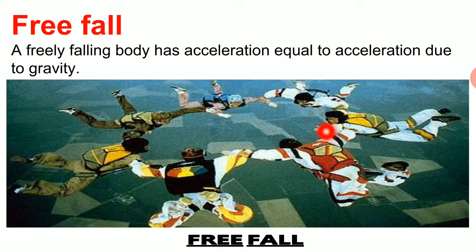Whenever we make a feather and a coin fall in vacuum, they will reach the bottom at the same time, that is, under the effect of gravity they are falling, and there is no air resistance, nothing else is acting on them. So this free fall is free from the dependence on the mass of the objects.